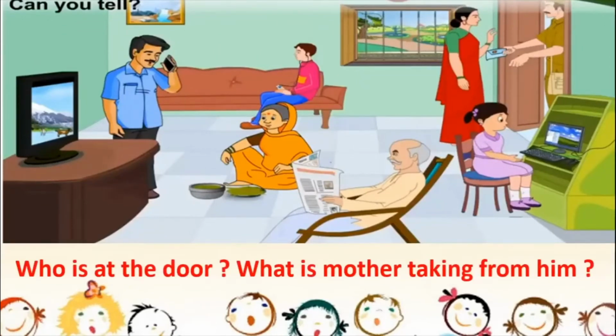Let us get one more question. Who's at the door and what is mother taking from him? Who's at the door? So there is a postman at the door. And what is he giving Mama? He's giving Mama the letter, isn't it? He's giving Mama a letter. And when she opens the letter and she reads it, she will get some information, some communication.